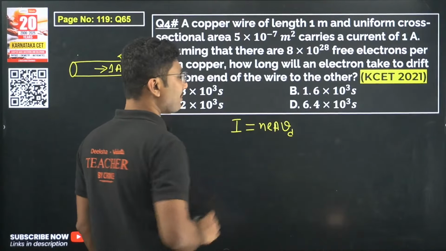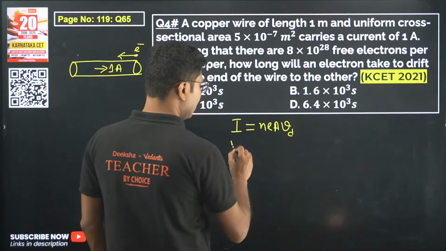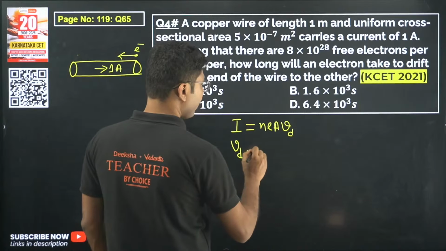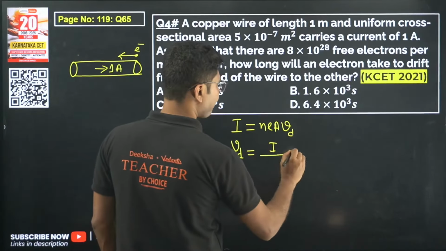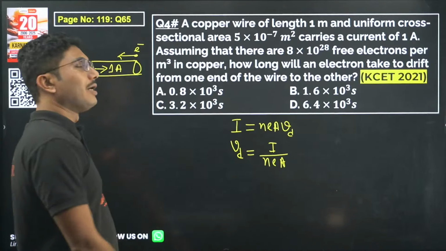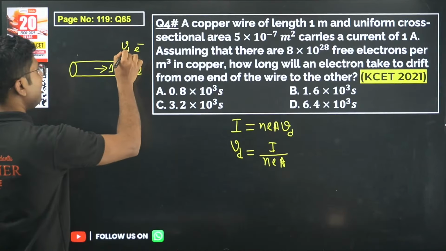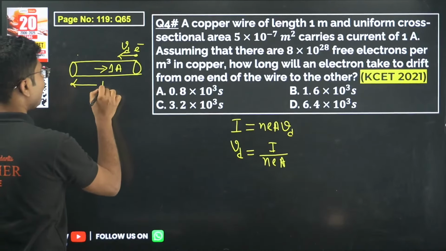So current is given by n e A vd. First we have to calculate the drift velocity. Drift velocity is given by I by n e A. And then drift velocity, we know the velocity of the electron. We know that the wire is 1 meter long.